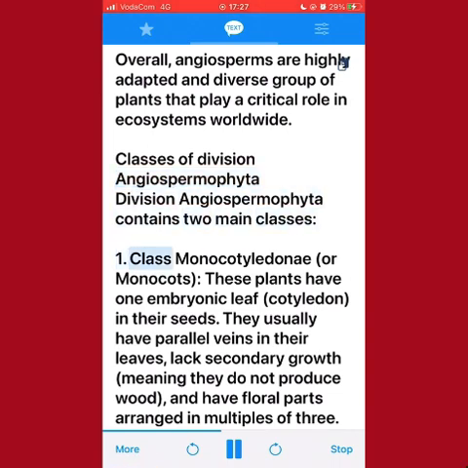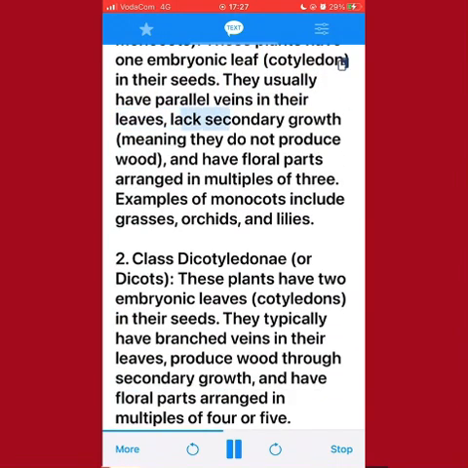1. Class Monocotyledone, or monocots. These plants have one embryonic leaf, or cotyledon, in their seeds. They usually have parallel veins in their leaves, lack secondary growth, meaning they do not produce wood, and have floral parts arranged in multiples of 3. Examples of monocots include grasses, orchids, and lilies.